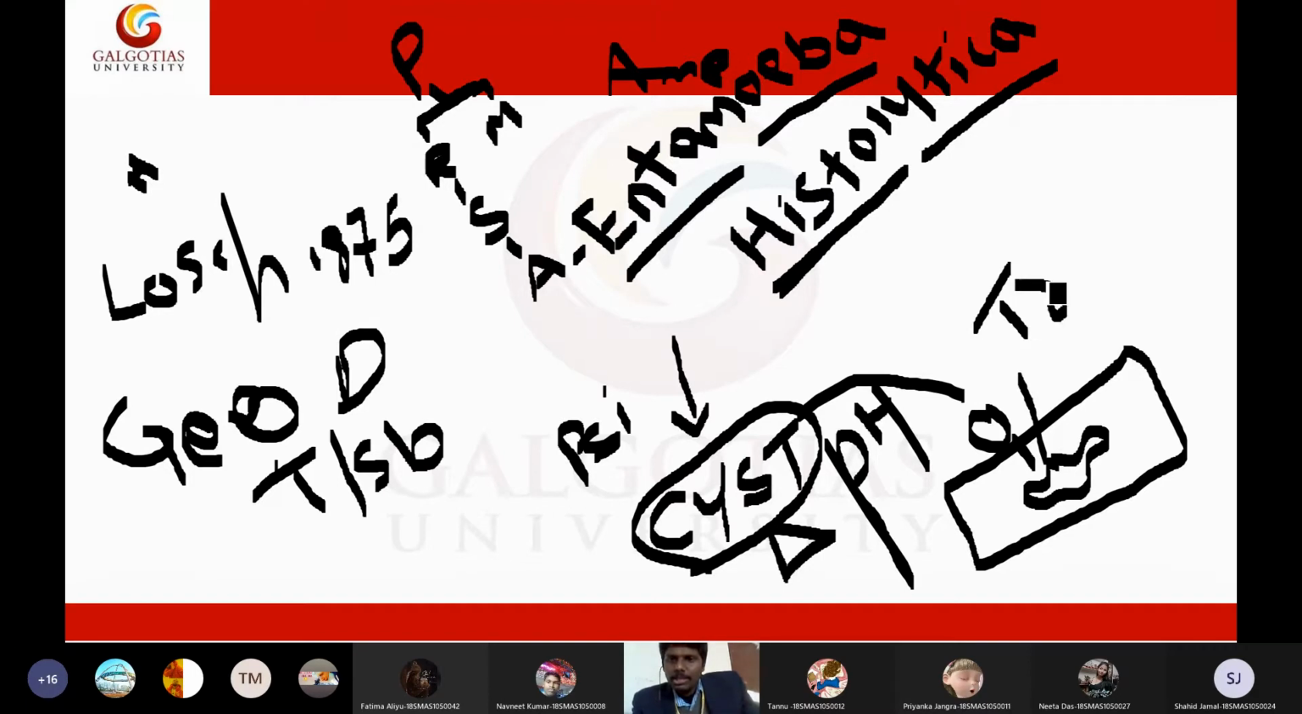The vegetative form of the amoeba is called a trophozoite.